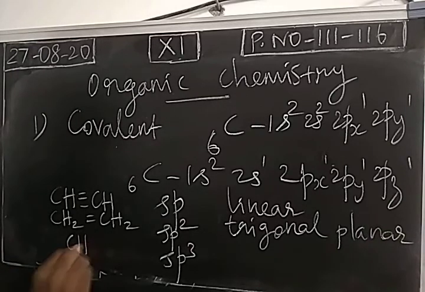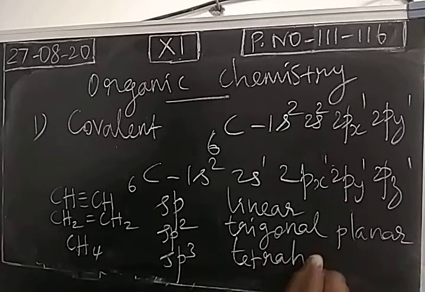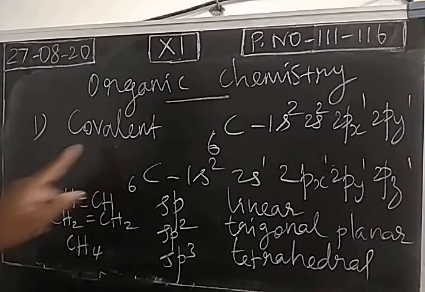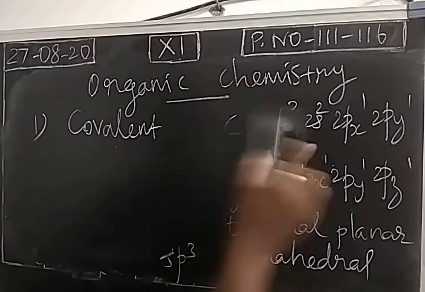Then if you take simple methane, carbon has sp3 hybridization. The sp3 hybridized orbitals of carbon will overlap with the 1s orbital of hydrogen. It forms a tetrahedral shape. All these we have already completed in the chemical bonding lesson. Okay. So organic compounds are covalent in nature. They form only covalent bonds, not ionic bonds.